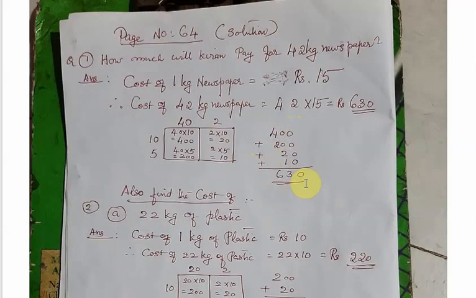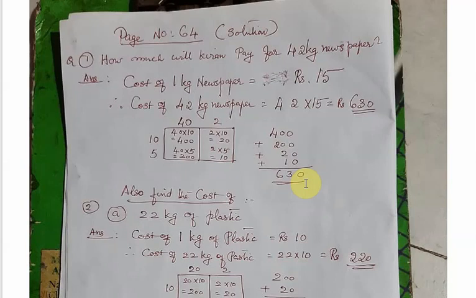You see the addition: 0 plus 0 plus 0 is 0, 2 plus 1 is 3, 4 plus 2 is 6. So what will be the cost of 42 kg newspaper at the rate of 15 rupees per kg? 630 rupees. So this is an easy multiplication.